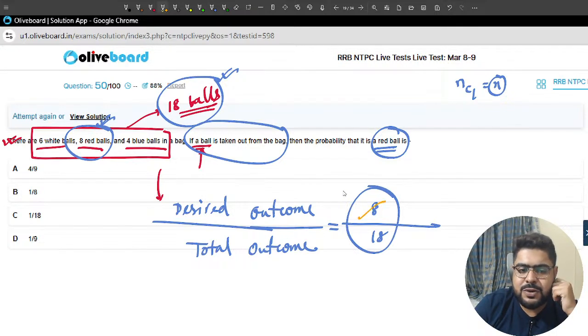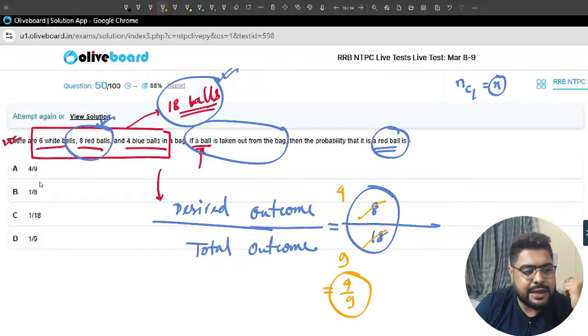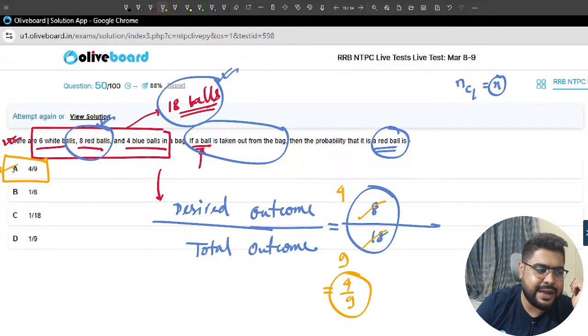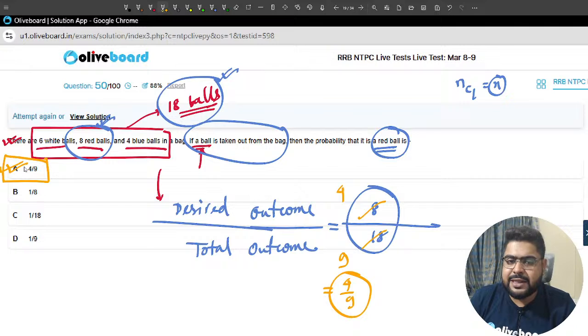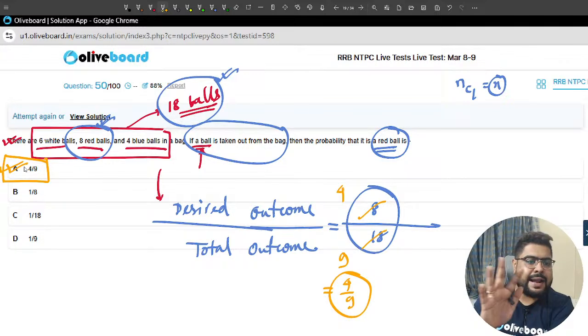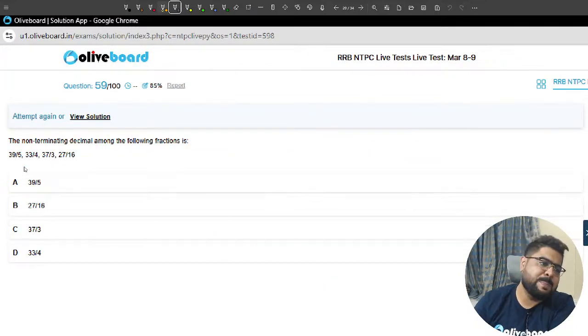So 2 4s are 8, 2 9s are 18. Your answer is 4 by 9. That means Argamita was absolutely correct once again. Very, very good Argamita. Is this clear? Absolutely clear. Next one.